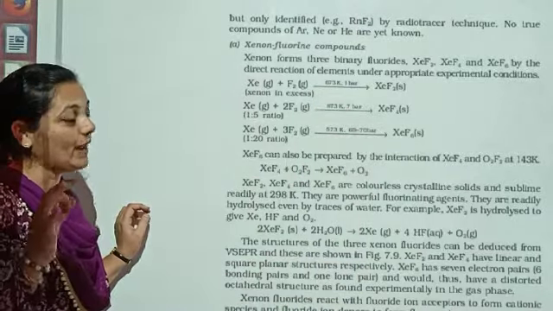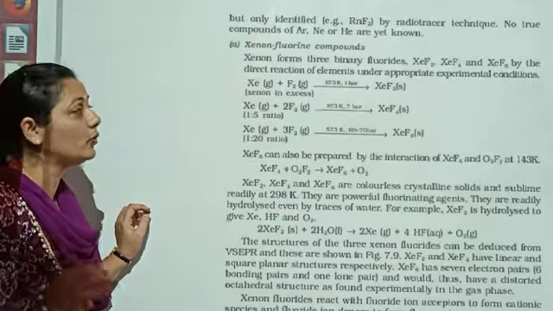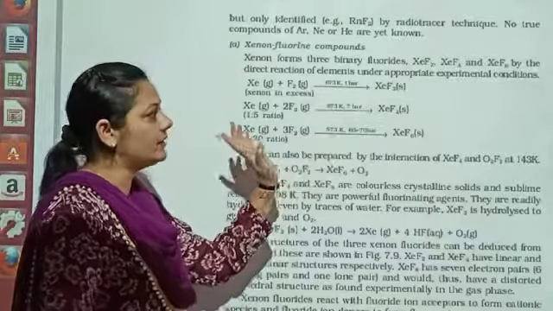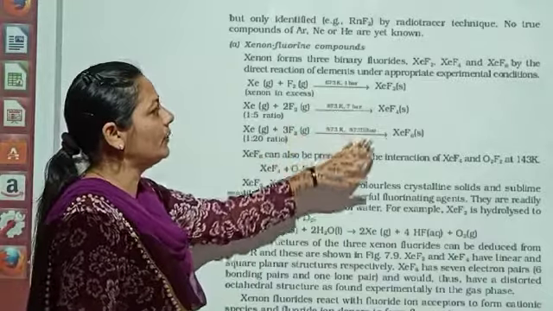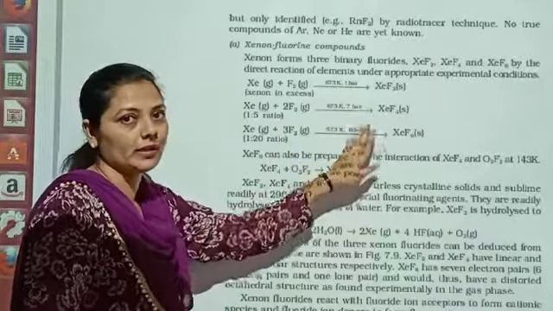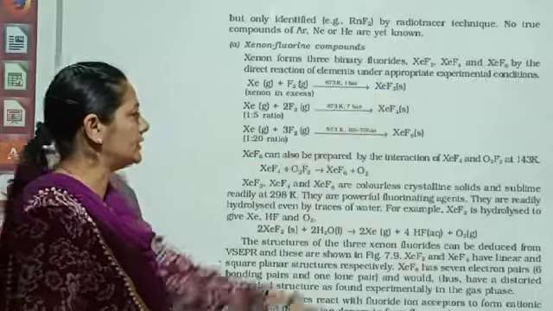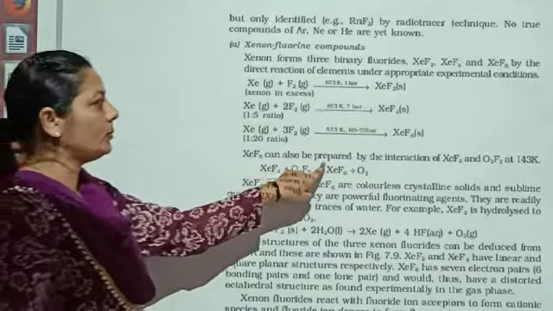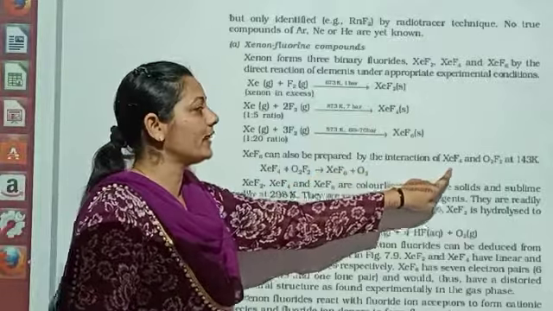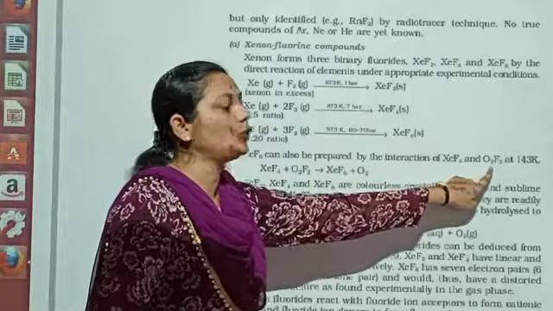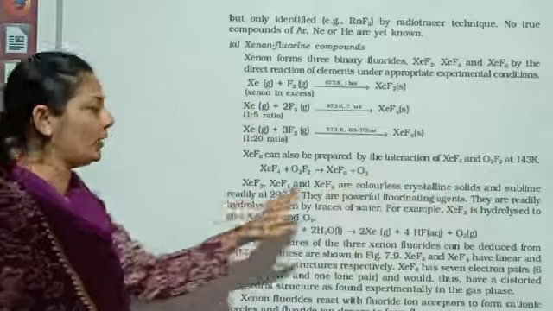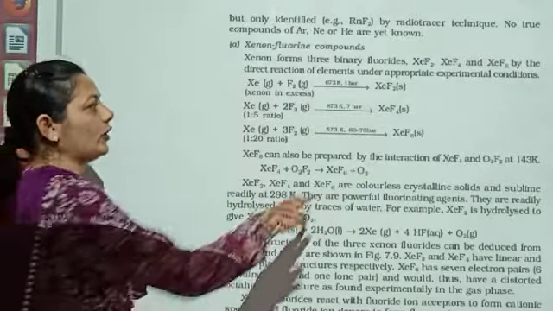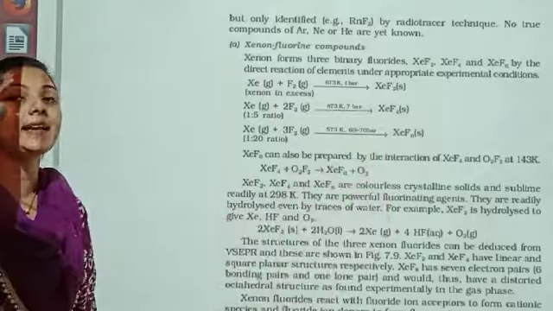आपको यहाँ पे temperature learn होना चाहिए और pressure learn होना चाहिए. 673, 873 and 573. It is very easy to remember. 1 bar, 7 bar, 60 to 70 bar. So that is what the atmospheric pressure is there. Xenon fluoride can also be prepared by the interaction of xenon tetrafluoride and O2F2 at 143 Kelvin. So this is one more reaction which is helpful for the preparation of xenon hexafluoride.